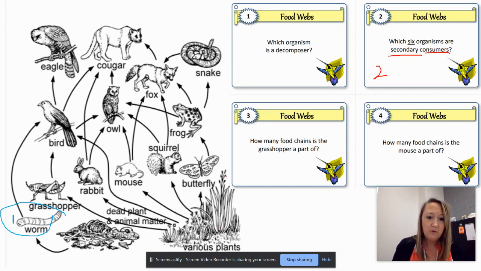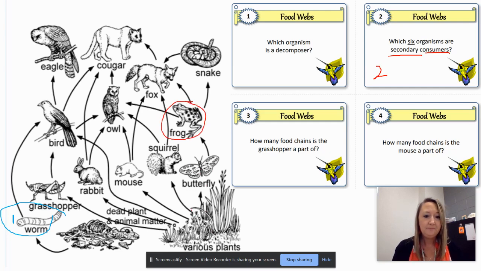So what are going to be our secondary consumers? That's going to be the second consumer in a chain. So if we start with plants, that's our producer. This is our first consumer, our primary consumer. This is our secondary. So you should have had frog.